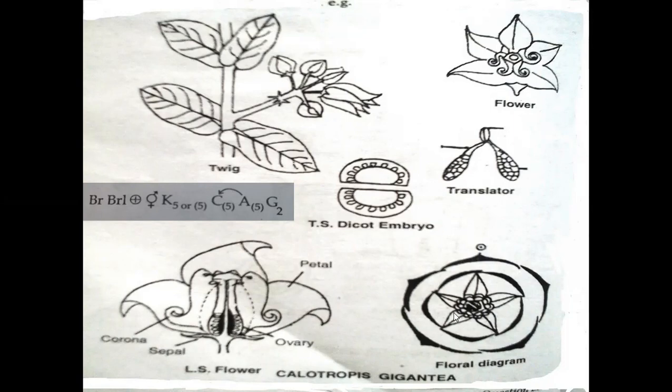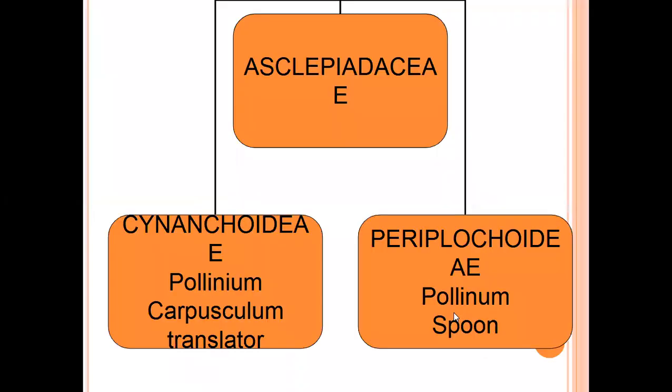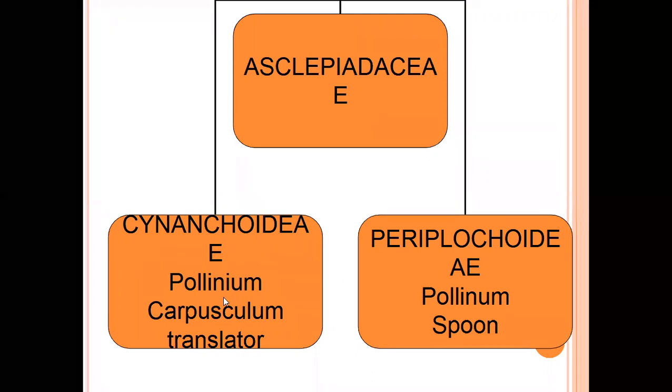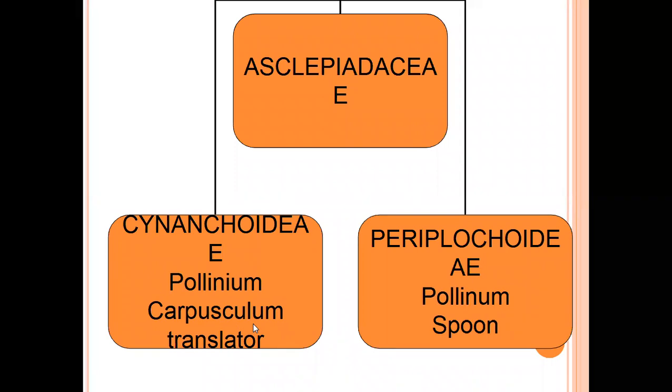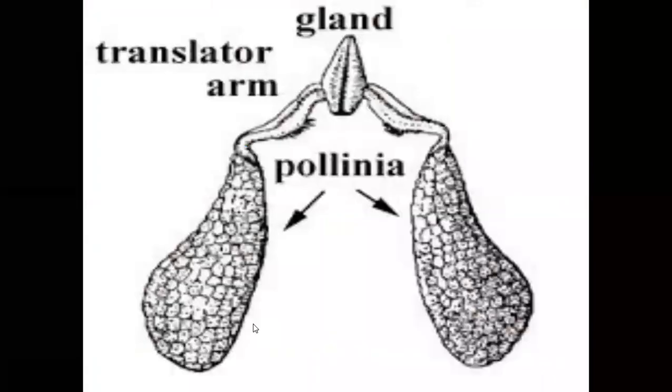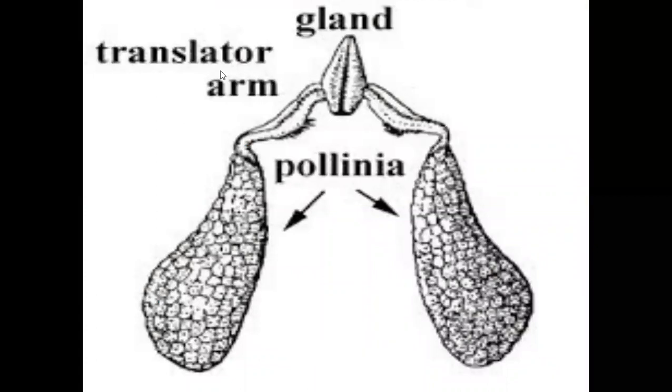Based on this arrangement of anthers, the Asclepiadaceae family is divided into two subfamilies. They are Cynanchoideae and the second one is Periplocoideae. In Cynanchoideae, pollen grains are developed with a corpusculum structure. The corpusculum structure looks like corpusculum translators.